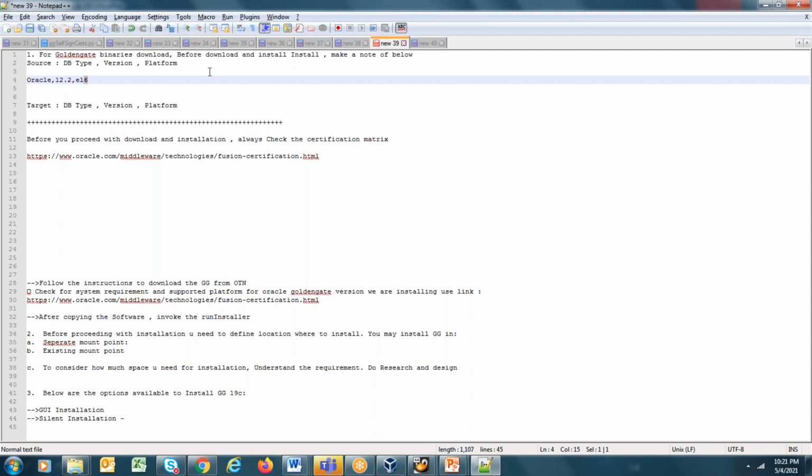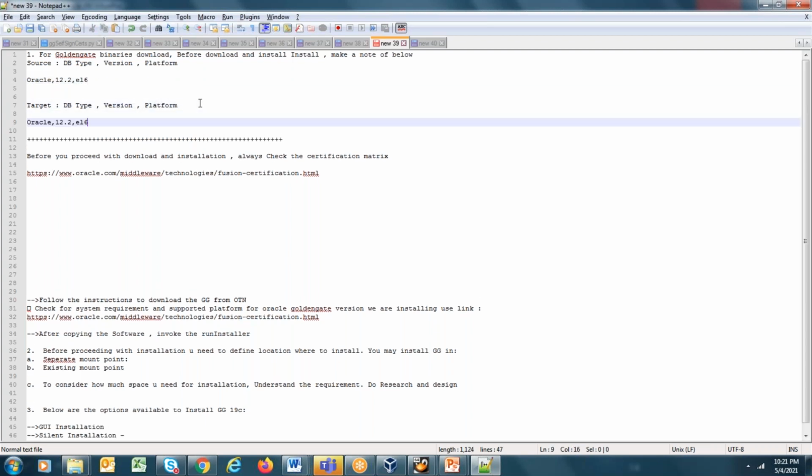We have the same DB type, version, and platform for the target as well, Ggate 2 in our case. Now, just in case your source is, for example, on Linux and the target is on Sun Solaris, it is possible to replicate. Okay, so in our case, it is the same.